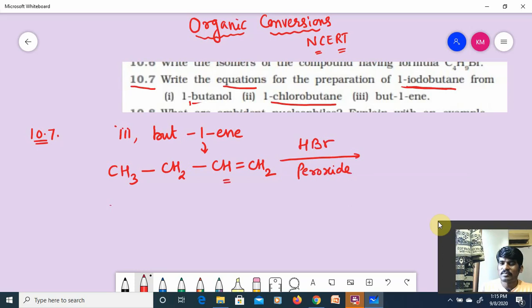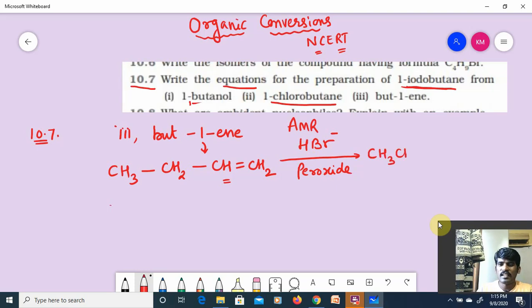It is an alkene, no? An alkene undergoes addition reaction in the presence of peroxide, which means which rule needs to be followed? Answer it first. Immediately, give the shortcut. Very simple, no? But-1-ene treated with HBr in the presence of peroxide. I have given the hint clearly. It follows the anti-Markovnikov rule. The negative part is added to that carbon of the double bond which has more hydrogens.